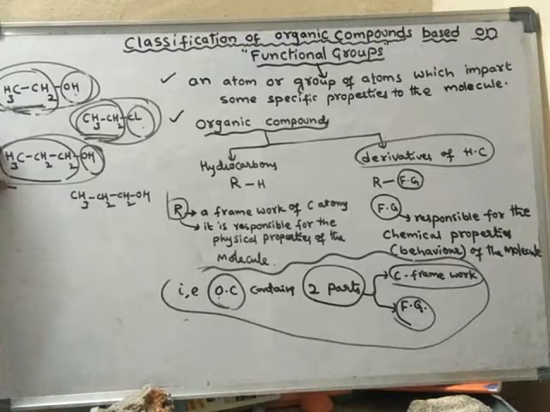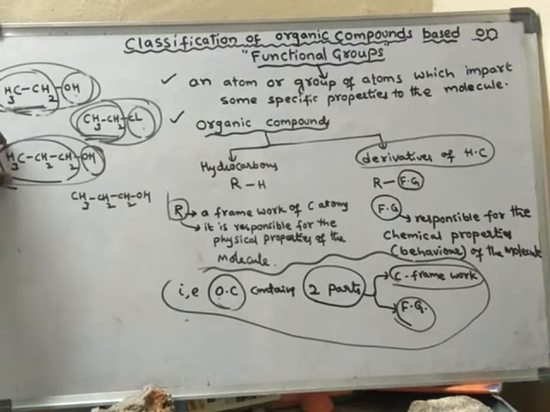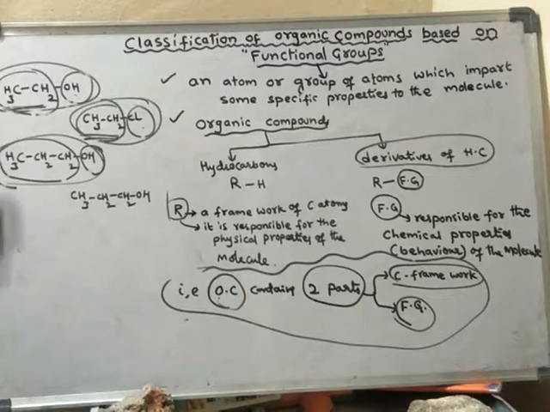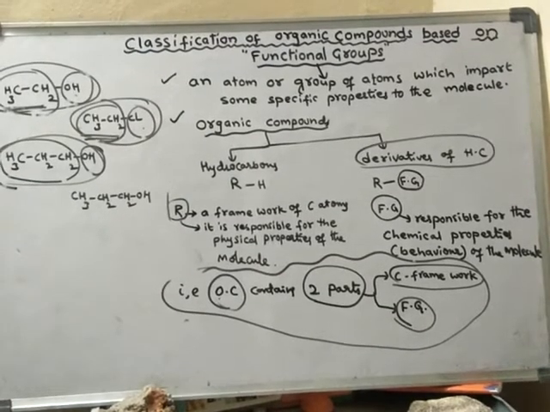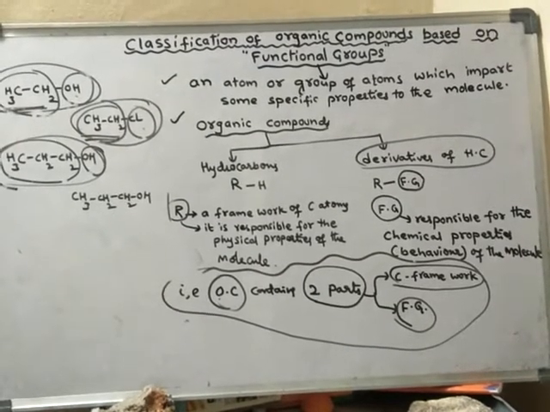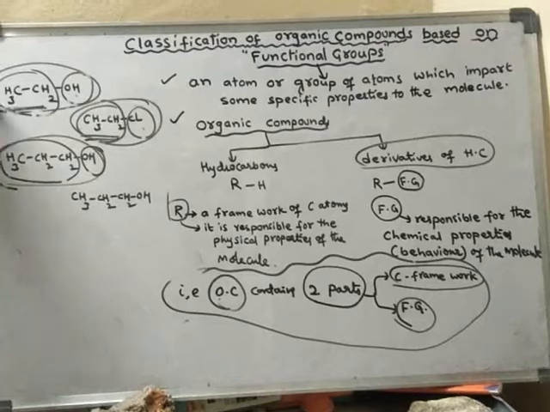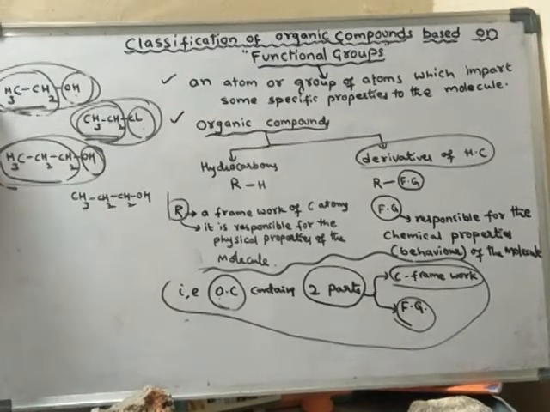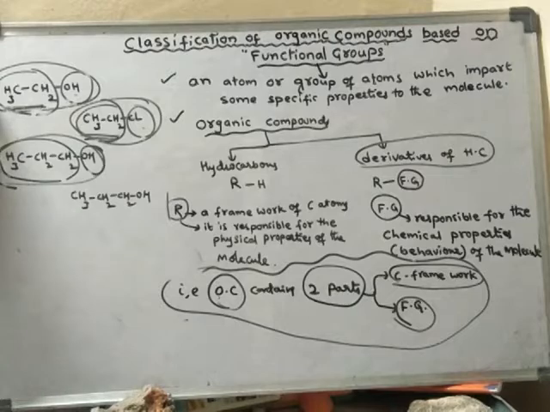So in both the molecules the functional group is the same. Hence, both the molecules will show the same chemical properties. Chemically they behave in a similar fashion.